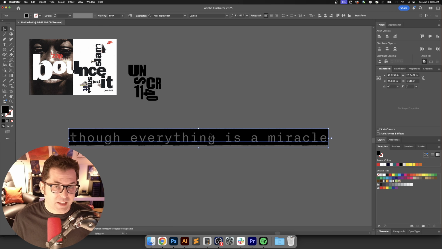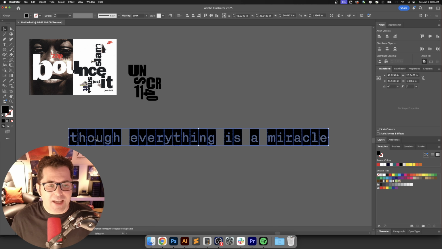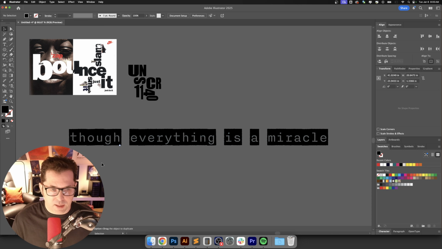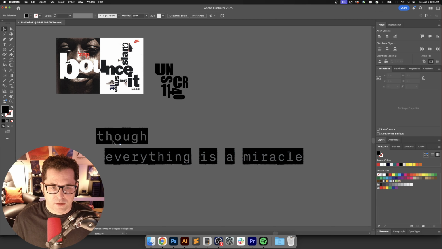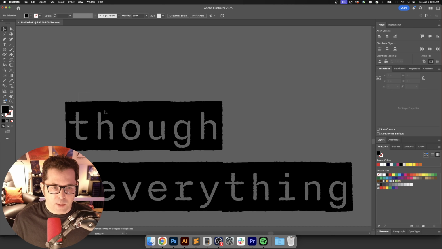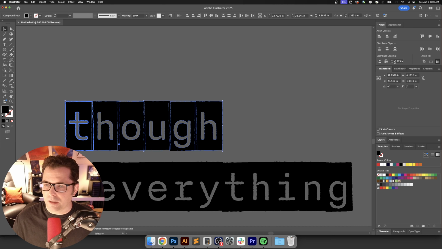And I actually really like this particular composition. When we bring this into our main artwork, I think it's going to blend really well. So first thing I'm going to do is create outlines with this. And as you can see, there are bounding boxes around each one of these glyphs. That means that we can individually separate these. And that is going to be a very cool look. So let's ungroup everything. And now I'm going to move everything that's down here down to the bottom. And we're just going to experiment with spacing a little bit.